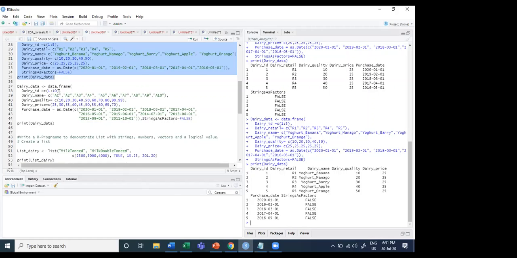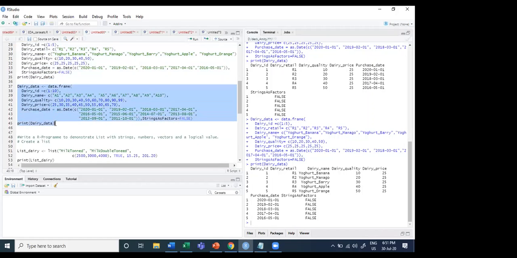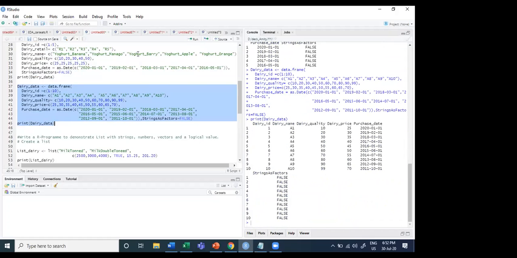What I did, I have tried to increase the ratio from 1 is to 5 to 1 is to 10. The moment I have changed this ratio, I'm not sure whether this code is going to function. I'm just trying to experiment with this code in front of you and applying the run command on it. I selected the code and ran it. So you will find that there are 10 SKUs, 10 varieties of quantity, 10 prices and 10 years of data in front of you.